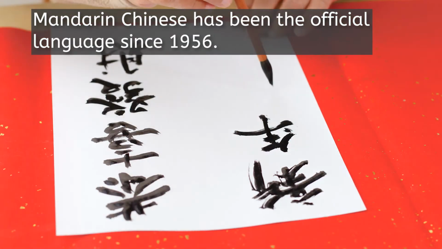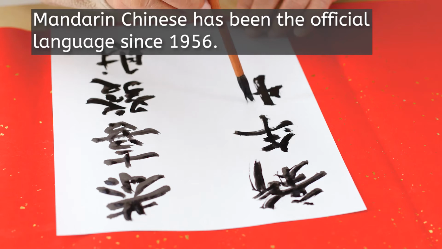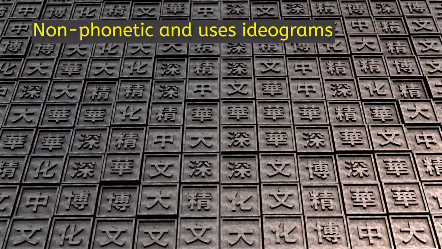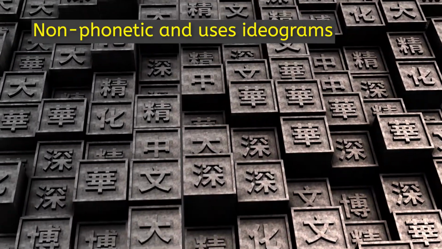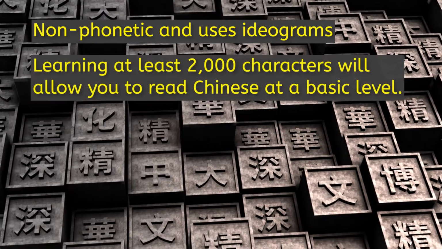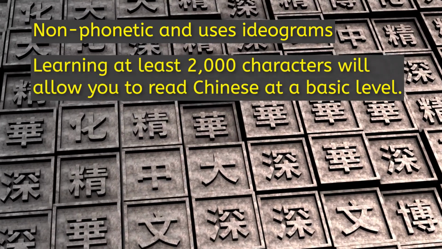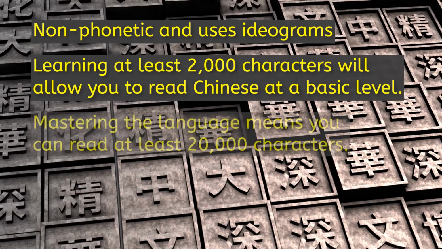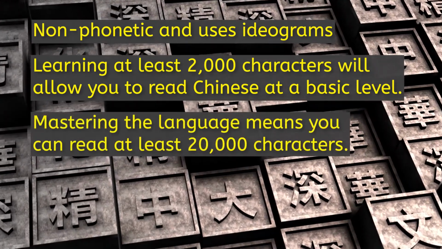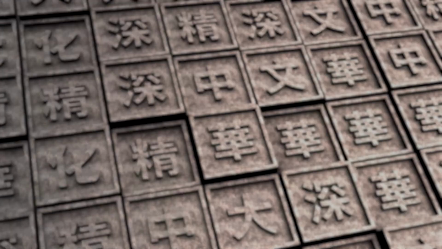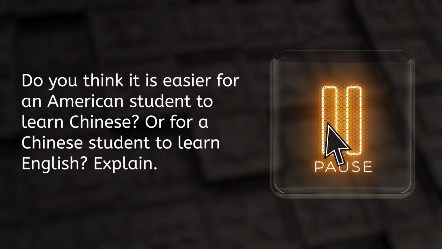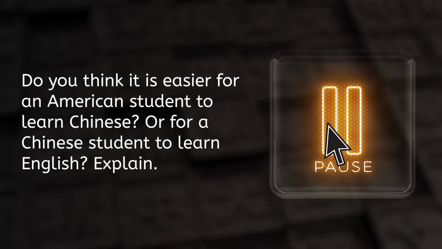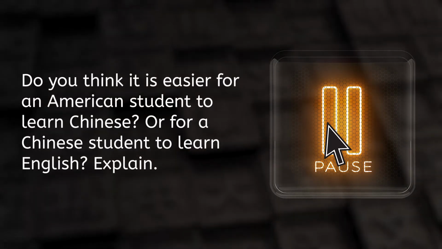Mandarin Chinese has been the official language since 1956 and is uniform across the nation. The written language is non-phonetic and uses ideograms, which are pictures and characters that represent an idea. Learning at least 2,000 characters will allow you to read Chinese at a basic level. Mastering the language means you can read at least 20,000 characters. So here's a question. Do you think it's easier for an American student to learn Chinese or for a Chinese student to learn English? And explain.